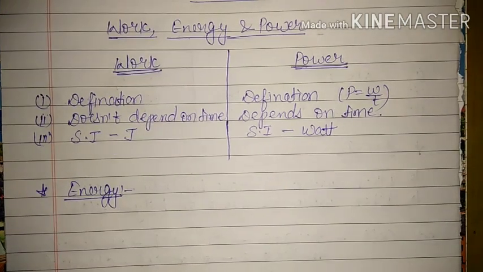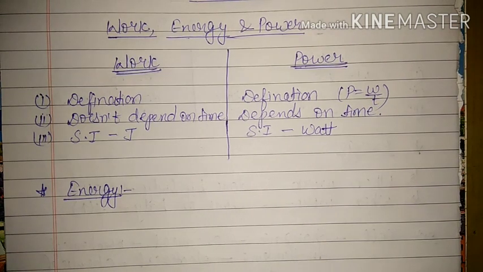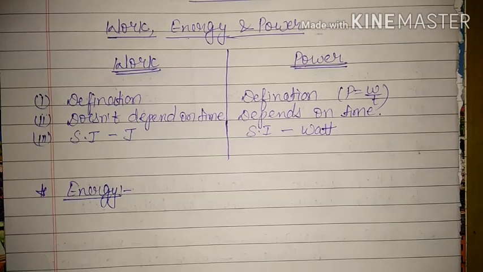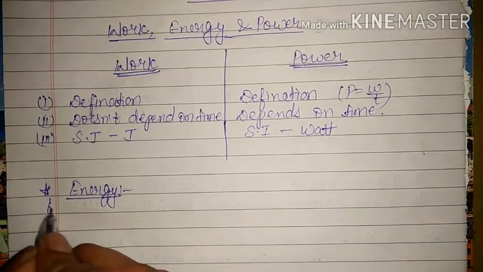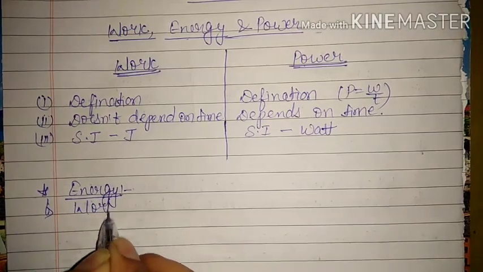That means for doing work, the body must have energy, because it can do only that much amount of work as much energy as it is having. Actually, the amount of energy is measured by the amount of work done by the body. If the body has more energy, it can do more work, and if the body has less energy, it will be able to do a small amount of work. That means our first point is that work and energy are interrelated with each other.